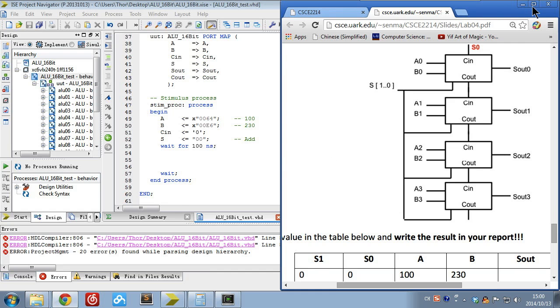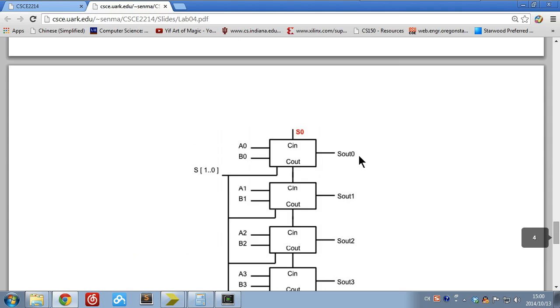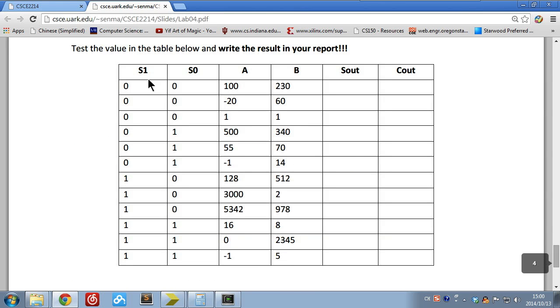In the PDF file, there's a table showing what kind of values you need to test. It gives you the S1, S0 values, 0001. Follow these operations and test the results.